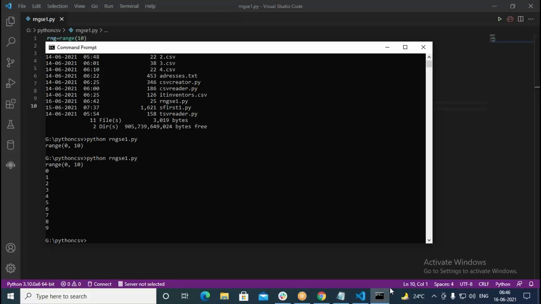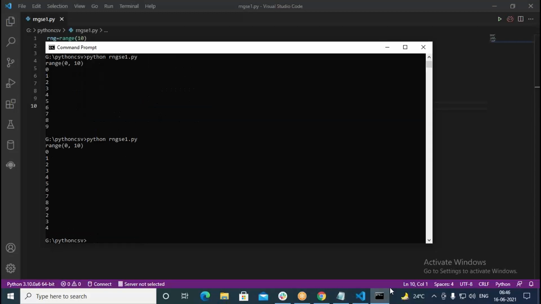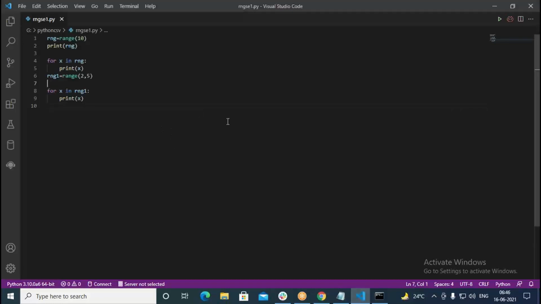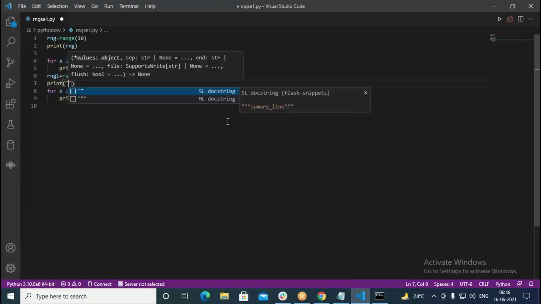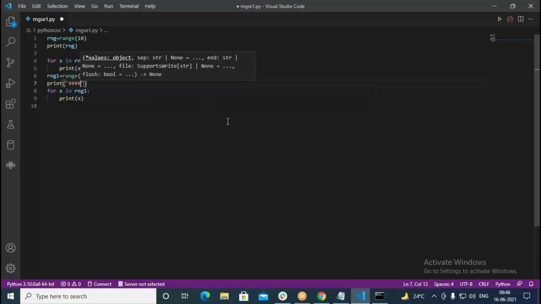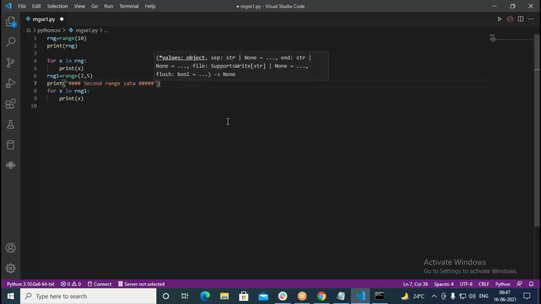Again, let us run this. Okay, there is no gap. That's why they are looking combined. So I put a print here, and I write a hash like this, second range data. So this way I can put a hash here.